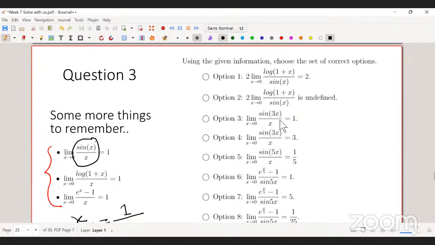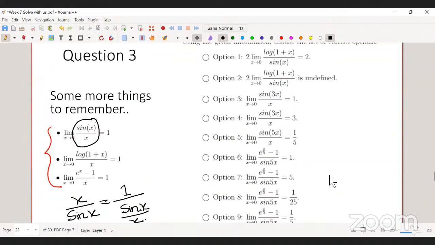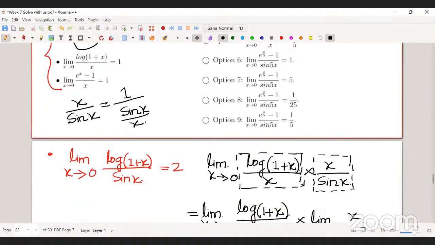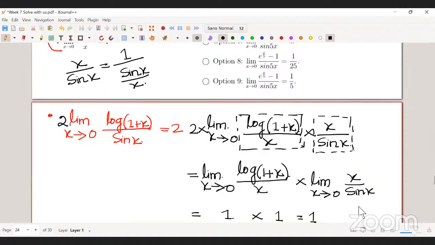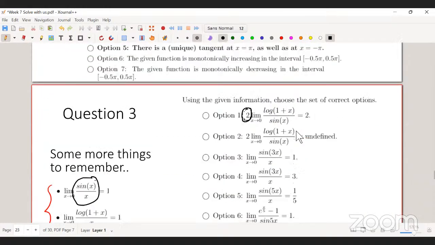That means this limit is 1, right? Okay, so I guess I missed something. Here you have some 2, right? So as you can see, in the first option it is 2 times this. Then if I write 2 here, this is nothing but 2 times the limit of this, which is nothing but 2. True. So option 1 is correct.